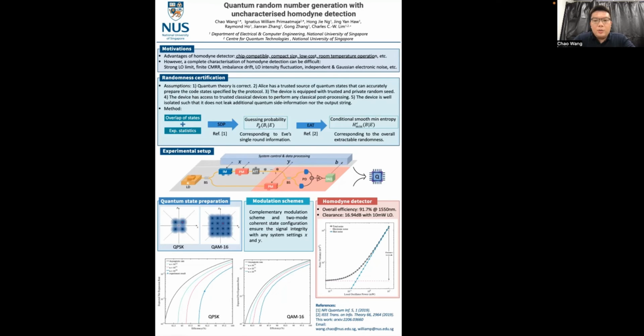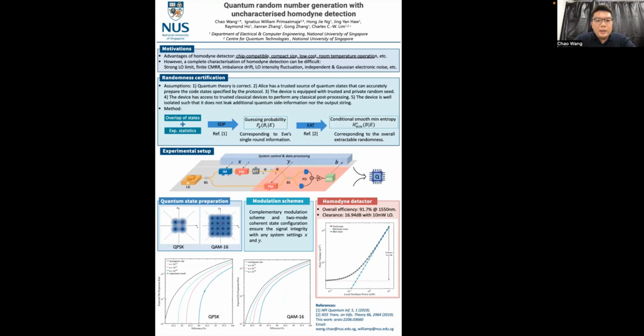So the overall efficiency of our homodyne detector is measured to be 91.7% at 1550 nanometer, and the clearance of the homodyne detector with 10 milliwatt local oscillator input is measured to be 16.94 dB. Our system works at a frequency of 2.5 megahertz, and the final result with QPSK modulation format is shown below.